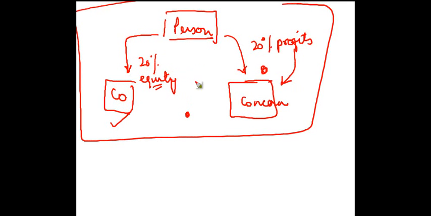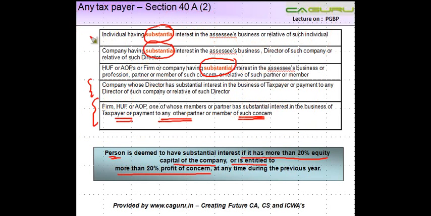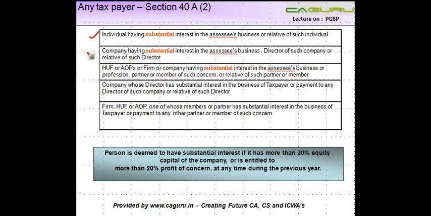Once he has substantial interest in the concern, then all these provisions that we had discussed here need to be seen in the light of those. So the first thing we need to see is whether this first person, whether it's an individual or a company or an HUF, BOI or whatever it is, has substantial interest in assessee's business. If yes, then we see whether payment is made to any of those specified people, and when that is true, then we see whether it is excessive or unreasonable, in which case it might be disallowed.